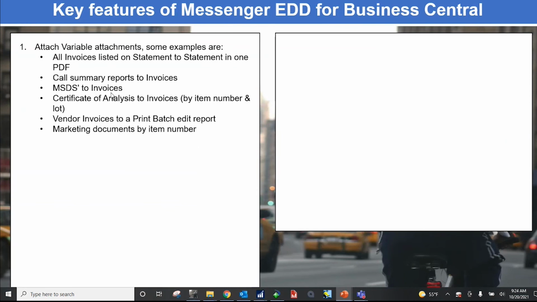What we've covered here, some of the key features for Business Central. One is the variable attachment feature. People love Messenger for this capability. All invoices, we attach the invoices to the statement in one PDF. We could be attaching call summary reports, MSDSs, certificates of analysis. Some customers actually create C of As, archive them to a folder, and name the file the item number and lot number. So then we go in off of the invoice and we pull the item number and lot number to come up with the name of the C of A that we're going to access and attach.